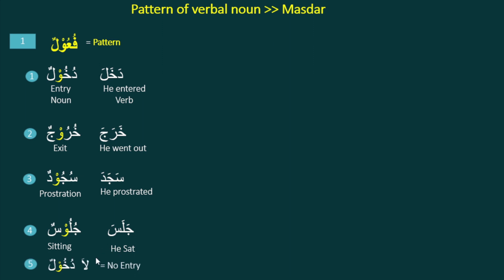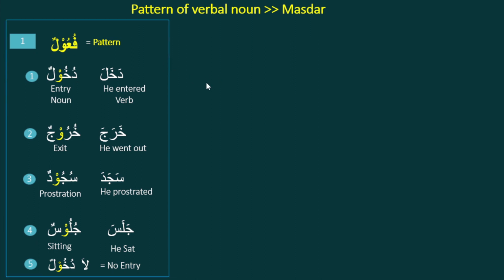And the final one is la dukhul, no entry. If you see, for all these verbs the Masdar pattern is fu'ulun. They maintain the fu'ulun pattern. This is pattern 1.